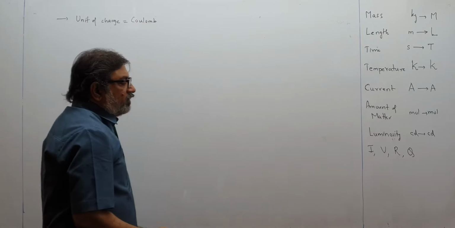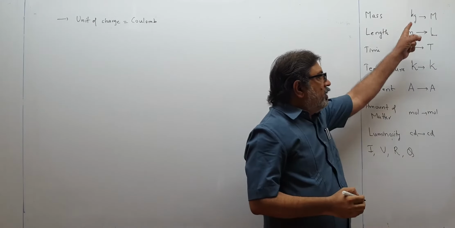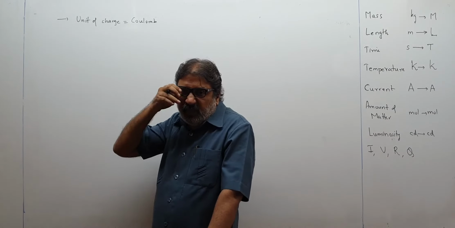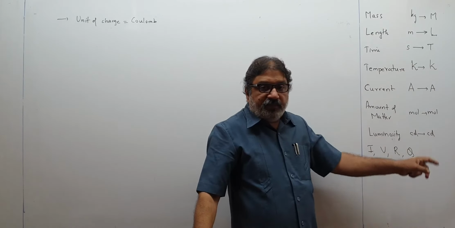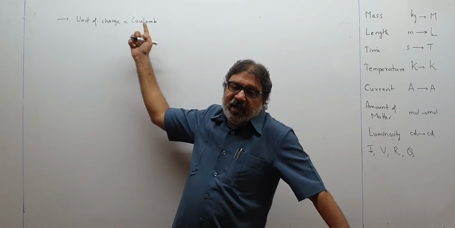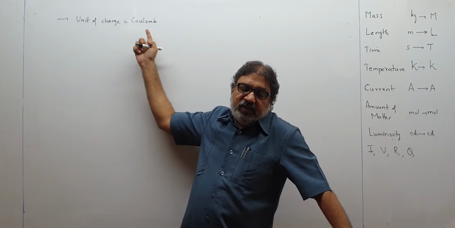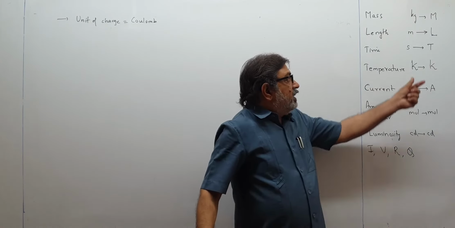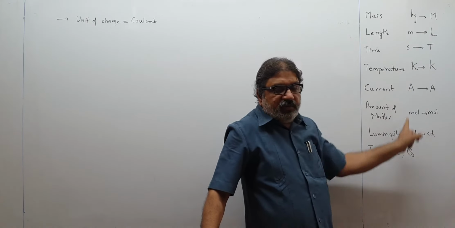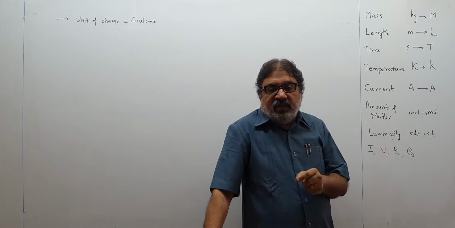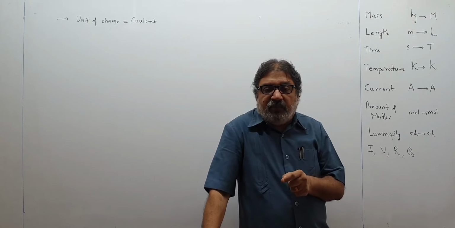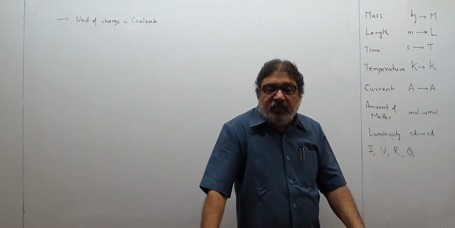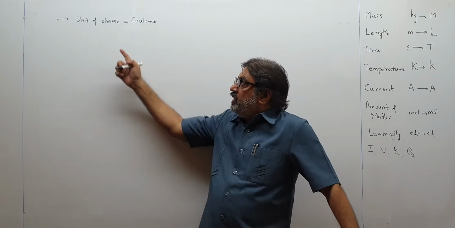But children, we don't see this unit over here. Remember children, this is the SI unit of charge. These also are SI units. But this is not the fundamental unit of charge, even though it is an SI unit of charge, because this unit does not contain these elements. When the unit of a physical quantity is composed of only these 7 quantities, then that will be called the fundamental unit of this physical quantity.